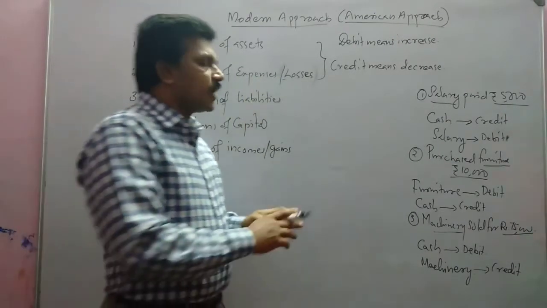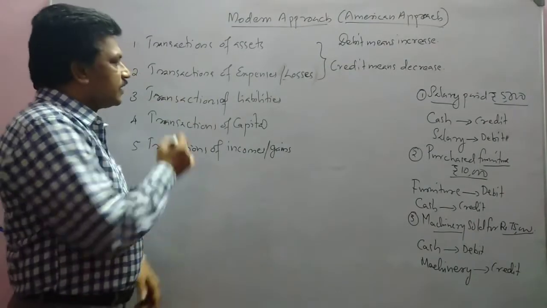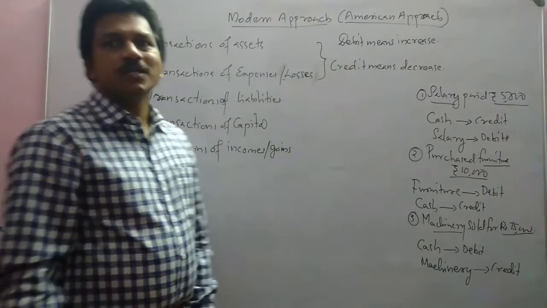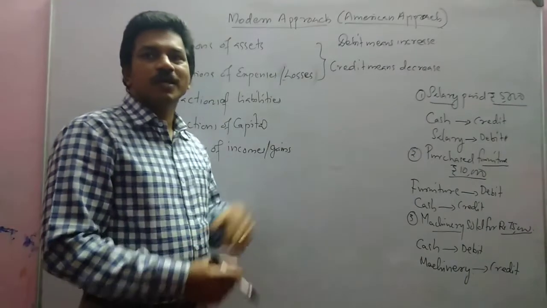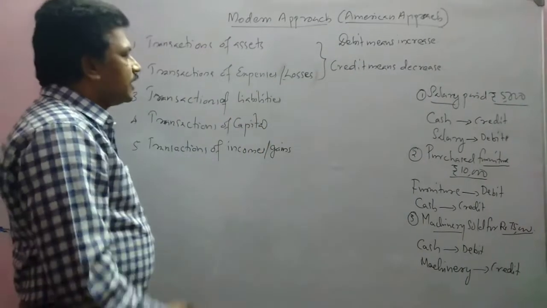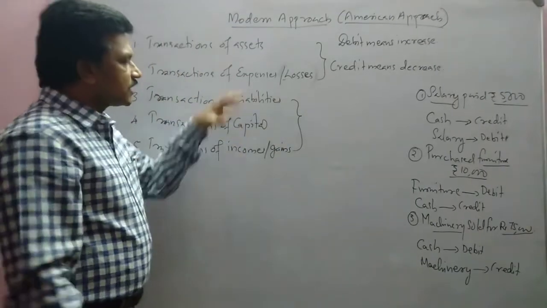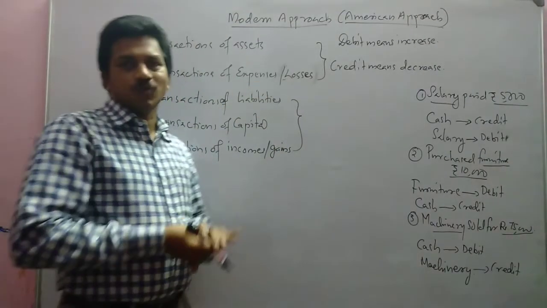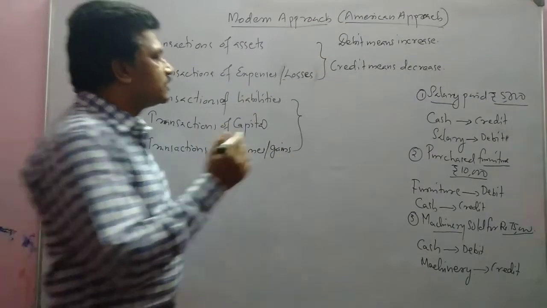Yes. Now we are going to see these three kinds of transactions: transactions of liabilities, transactions of capital, and transactions of incomes or gains. These three transactions have the same rule.